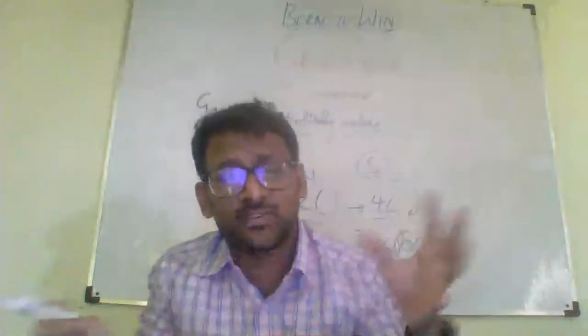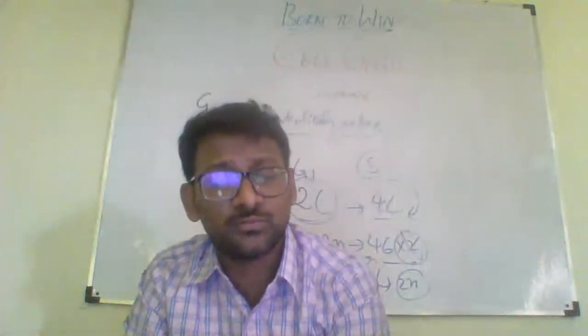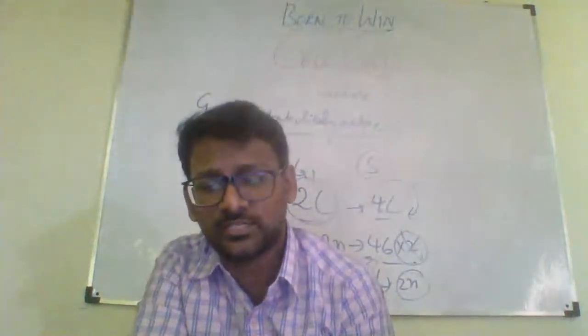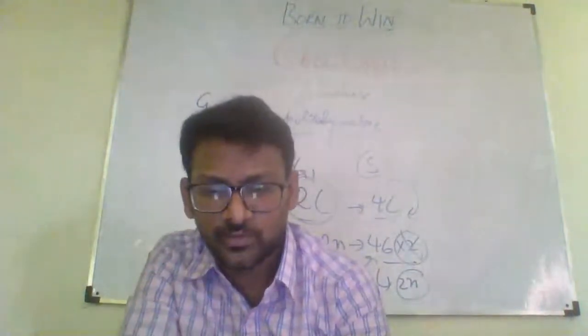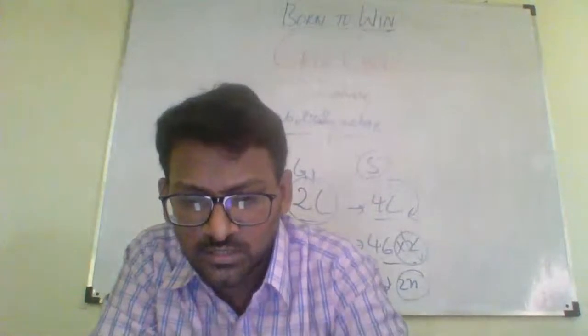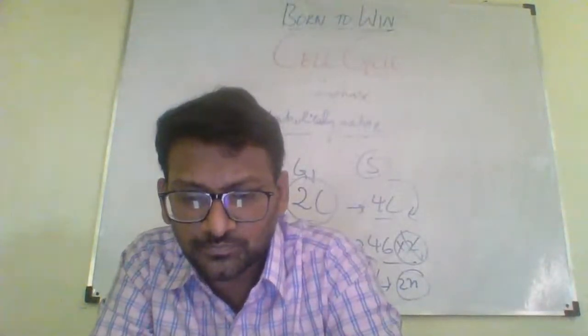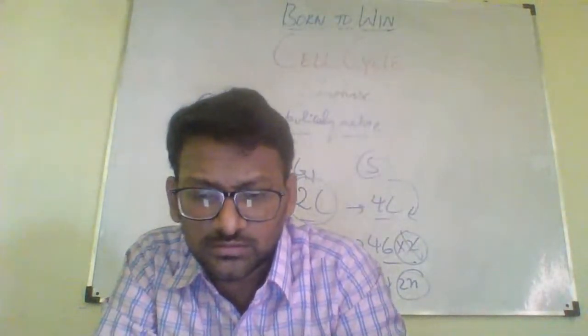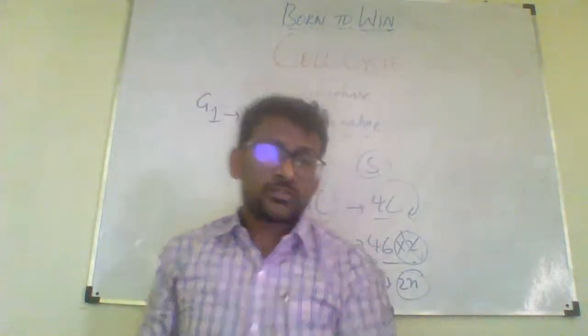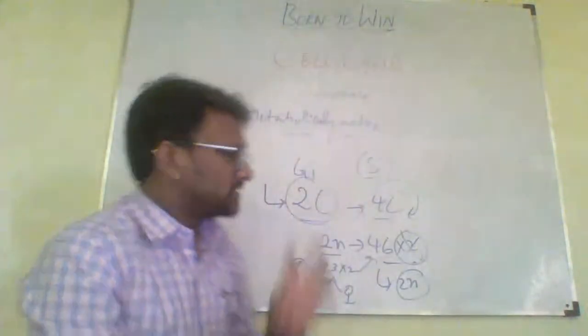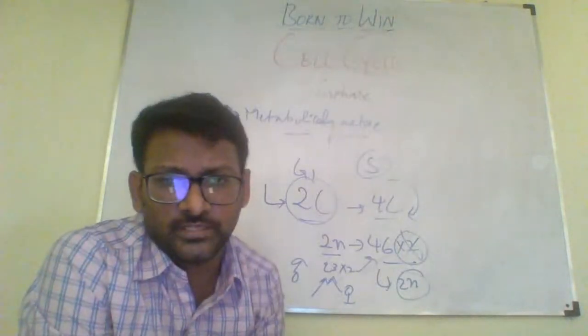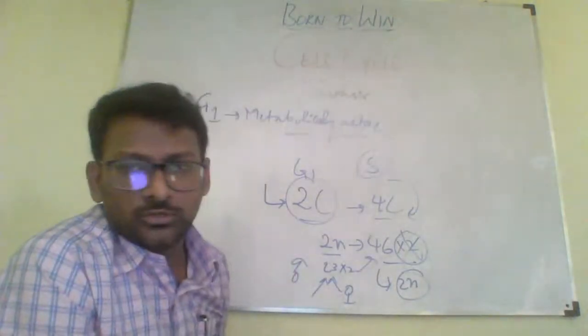So we will be getting different types of RNAs which will be ready for the cell division, for the next phases to enter. So these are the different aspects that occur during the G1 phase. Is that clear? So let's enter into the next phase.